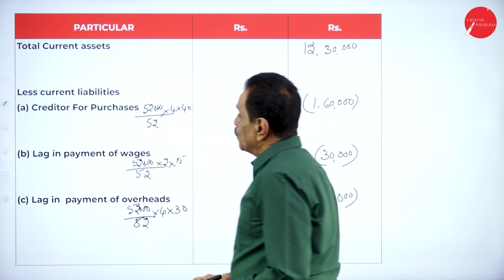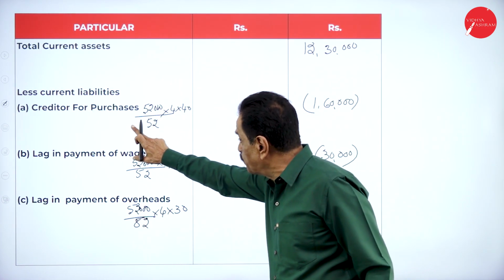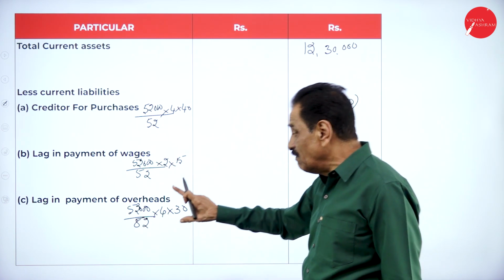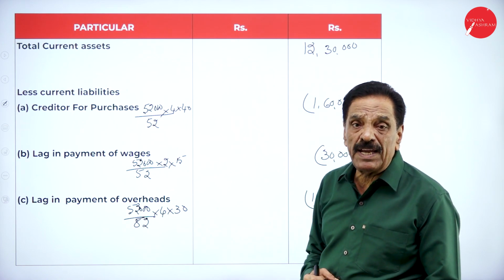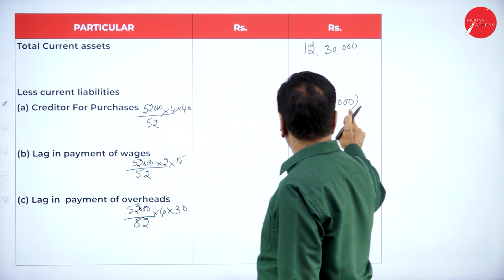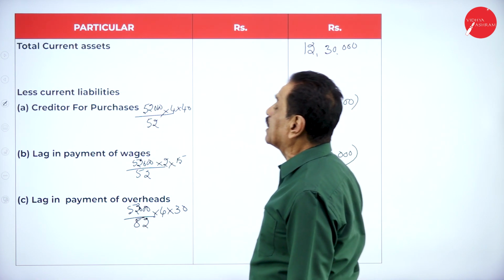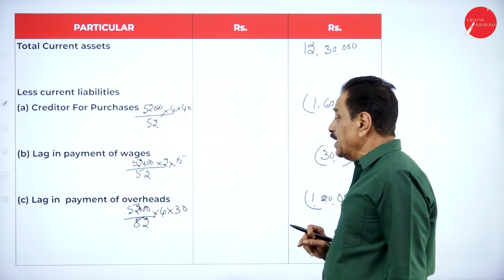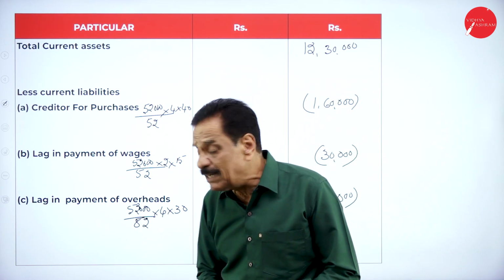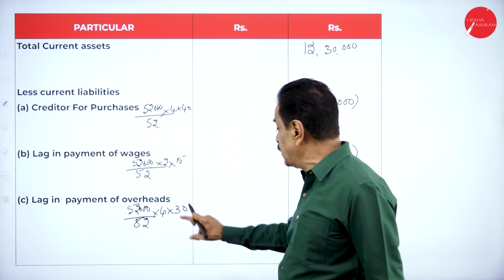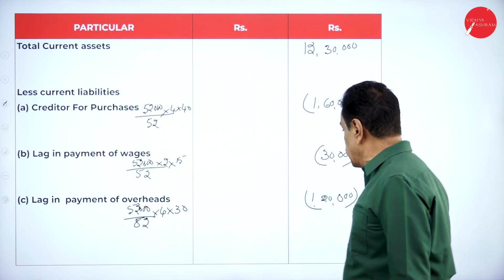So here we have to pay the purchases creditor, we have to pay the wages, we have to pay the overhead not yet paid. It's nothing but a liability. The company has to pay 1,60,000 towards the creditor for purchases. The company has to pay 30,000 for wages of labor. The company has to pay other overhead, meaning indirect expenditure, to the extent of 1,20,000.